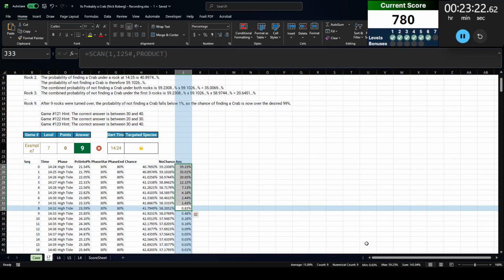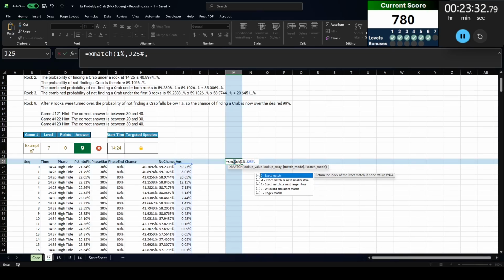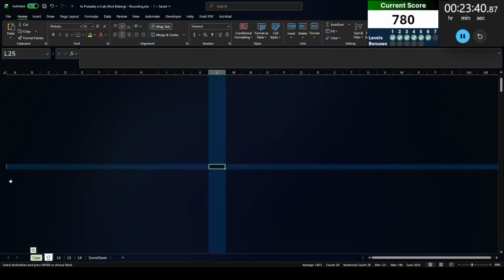So this is actually 9 rocks after we turn it over. So we should be able to XMATCH 1% into this array, looking for the next smaller item there. So we get 9. It's in the 9th position. That matches the answer that we're looking for.